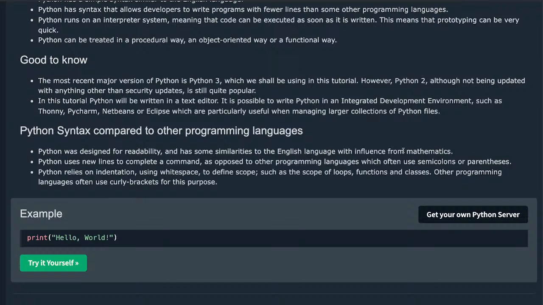Python syntax compared to other programming languages. Python was designed for readability and has some similarities to the English language, with influence from mathematics. Python uses new lines to complete a command, as opposed to other programming languages which often use semicolons or parentheses. Python relies on indentation, using white space, to define scope, such as the scope of loops, functions, and classes. Other programming languages often use curly braces for this purpose. Example.